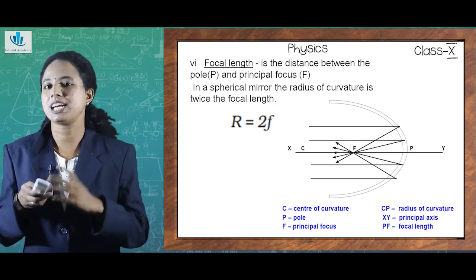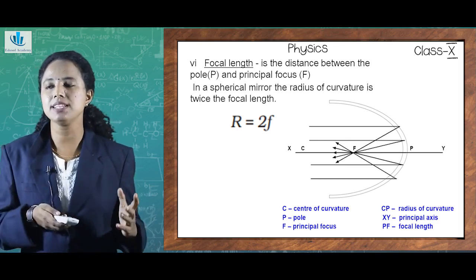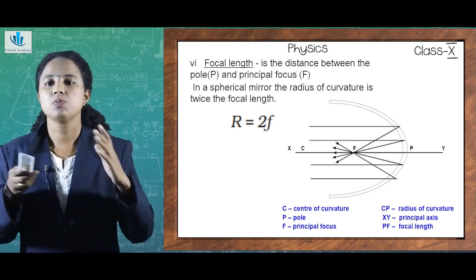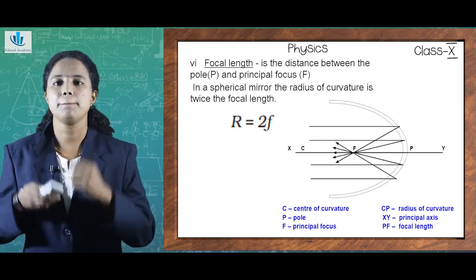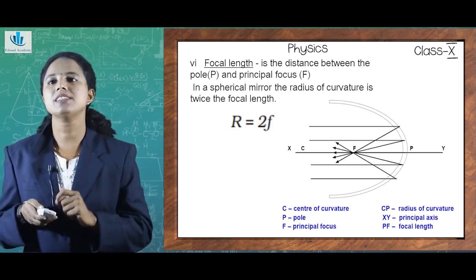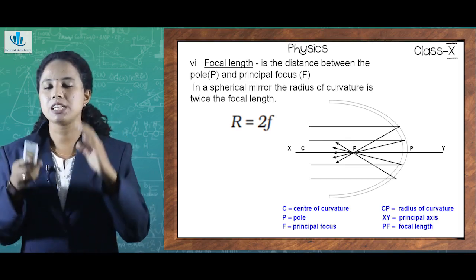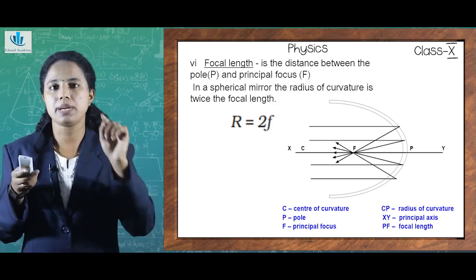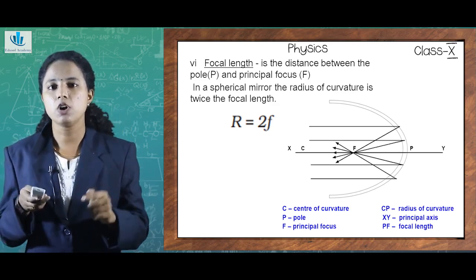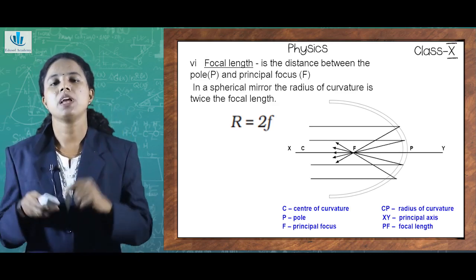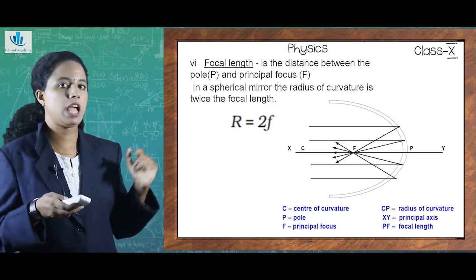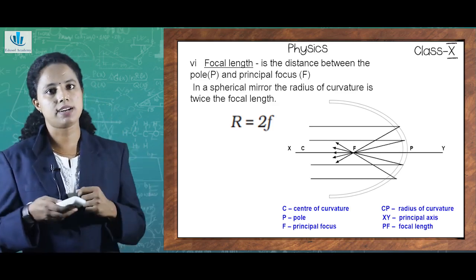By the way, what was radius of curvature? It simply means the radius of the sphere of which the mirror is a part. And small f means focal length. The principal focus is being depicted by capital F, but the small f denotes focal length. So from this diagram, you will be able to understand what are the different quantities.